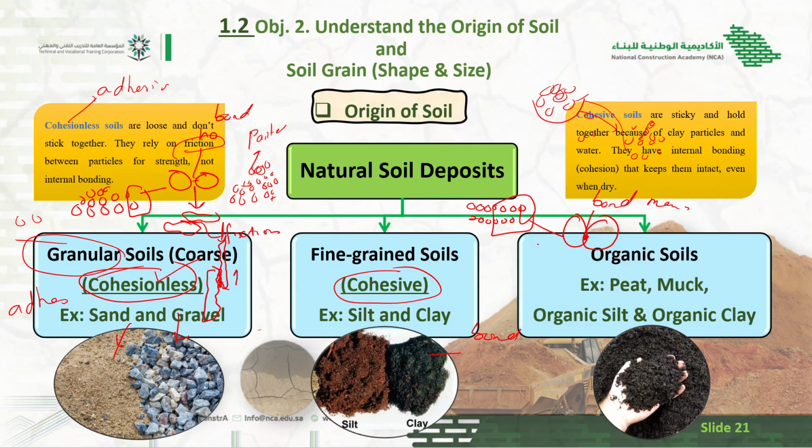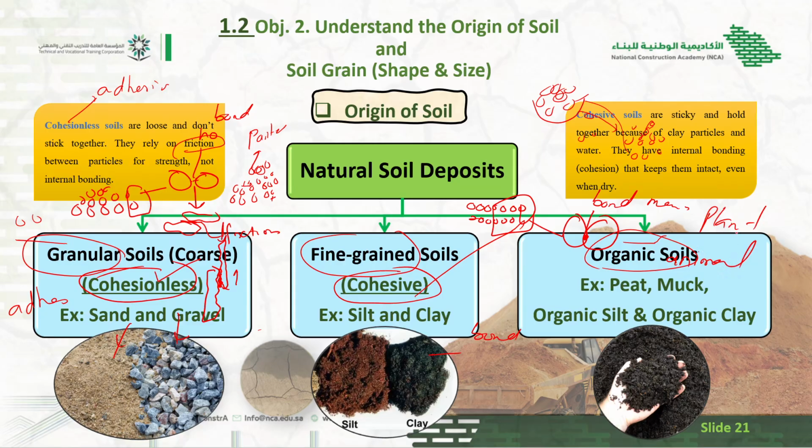If the particles have a bond and take the load by means of this bond, that type of soil is called fine grained soil or cohesive soil. The third one is organic soil. As I told you, what does organic soil mean? Organic means plant or animal.